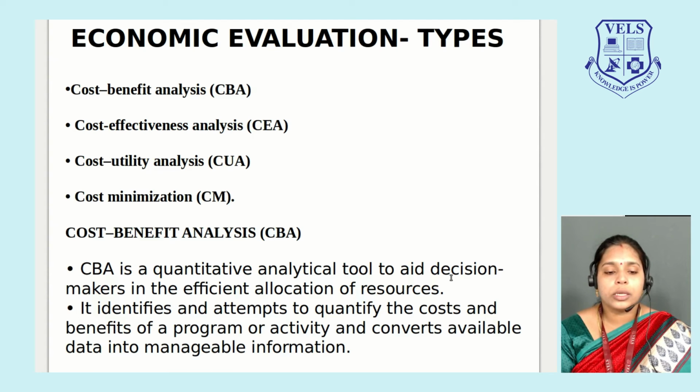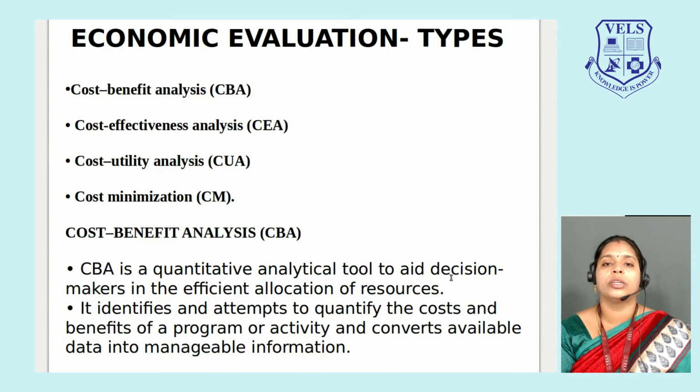So this CBA is an analytical tool which will help us take a decision that will be an efficient allocation of resources. It identifies and attempts to quantify the costs and benefits of a program. It will identify and calculate the total costs and the total benefits of a program, and converts available data into manageable information.